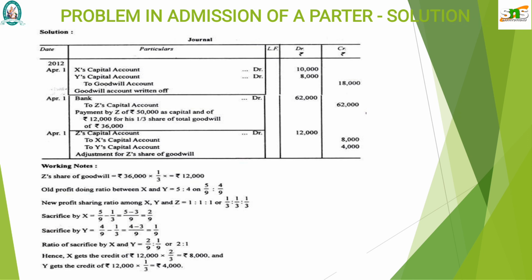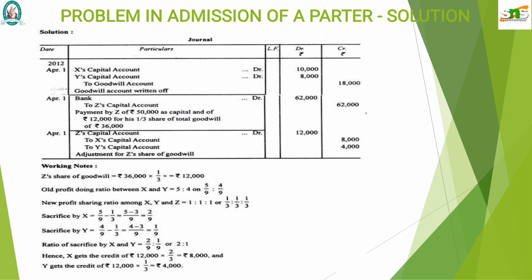Now the last journal entry: the amount brought in by the new partner as goodwill has to be shared among the old partners in the sacrificing ratio. The sacrificing ratio is 2:1. Here we found it using the formula: sacrificing ratio is equal to old ratio minus new ratio. So the sacrificing ratio of X and Y is 2:1.